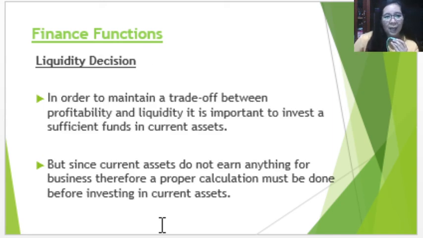So in order to maintain a trade-off between profitability and liquidity, it is important to invest sufficient funds in our current assets, but we have to make sure that a portion of our total assets must also be balanced. Okay, so meaning to say we should not always put more investment in current assets. We should also allocate this to other assets such as non-current or long-term assets.